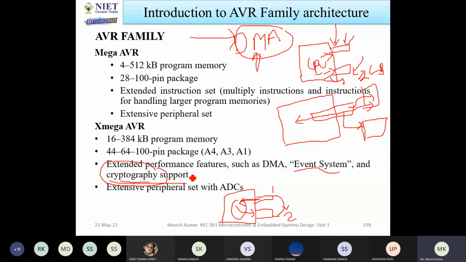And it also has an extensive peripheral set with ADC. ADC is also inbuilt. So no problem, I have a lot of analog signals. And also in this architecture, an analog comparator is available. You can take analog signals without converting to digital. You can compare the signals easily.